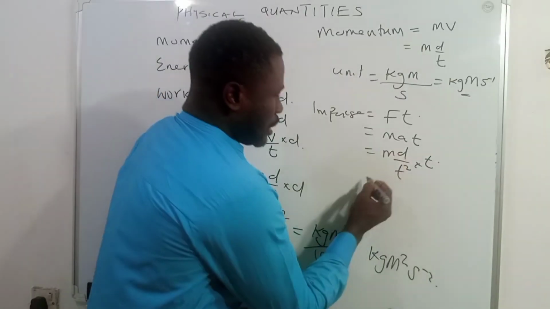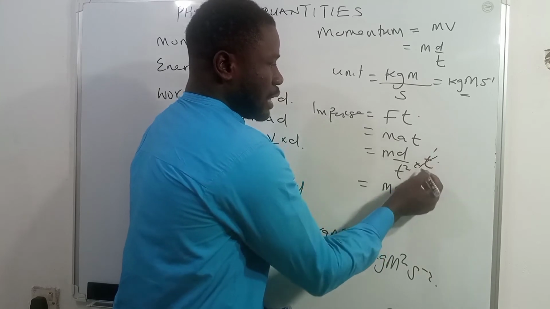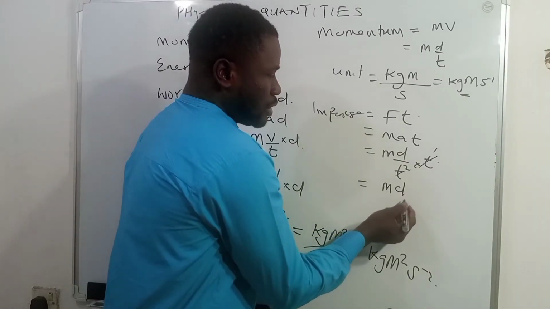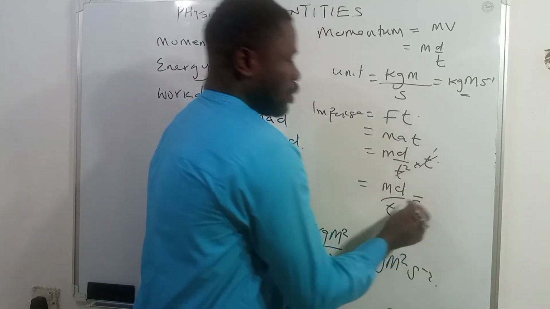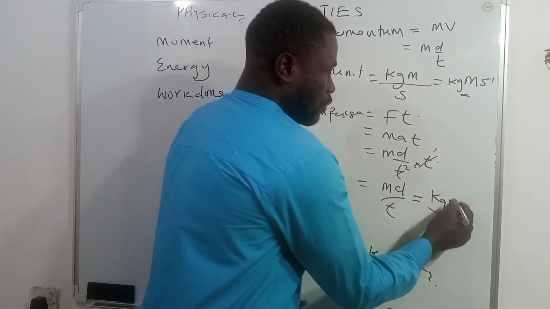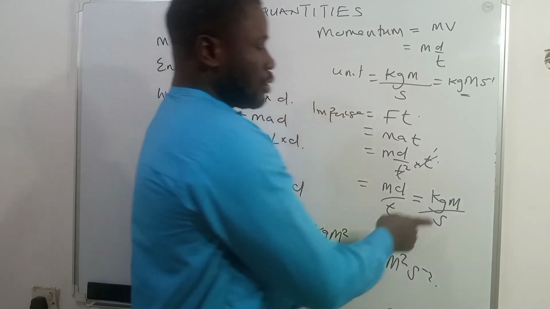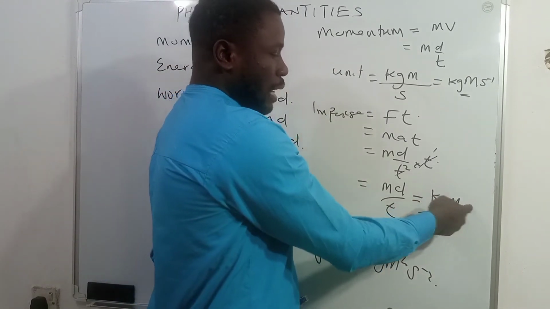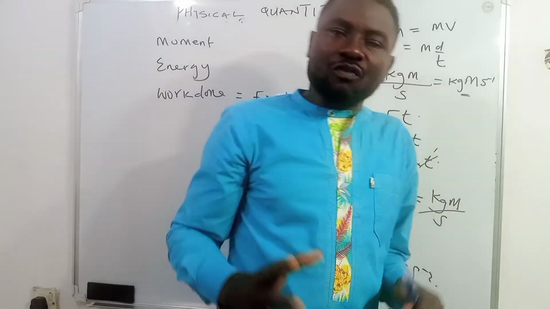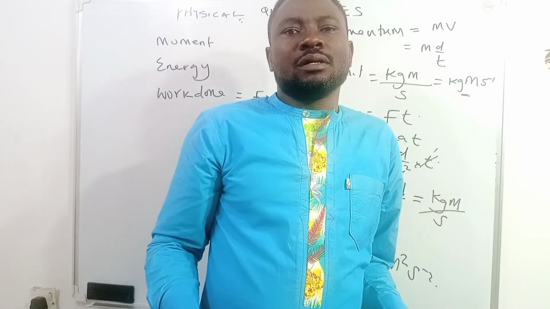And so this will give us md. Remember that one t cancels here, this t cancels with one of the t's here. You'll be left with md all over what? T, and this is equal to, in terms of unit, kilogram. Then the d here has a unit of what? Meter, and the t here has a unit of what? Second. You also have kilogram meter per second, which is the same as this. You can say that the unit of impulse and the unit of momentum is the same.